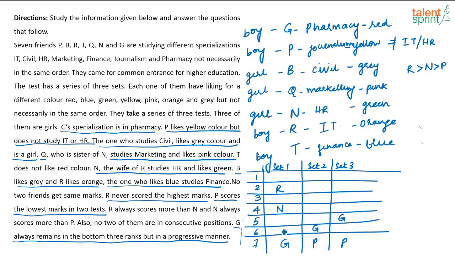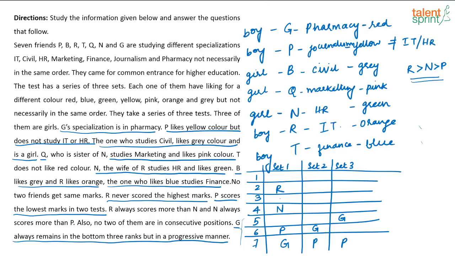So, if this is N, this is the only place where I can place P. So, in case of set 1, the only place where I can keep R, N and P is like this, right? R can only be in position 2. Nowhere else. I can't keep R here or here or here, because R is greater than N is greater than P, and it is also given they are not in consecutive positions. So, if this is R, this can be N and this can be P. Correct? So, this is the case of set 1.